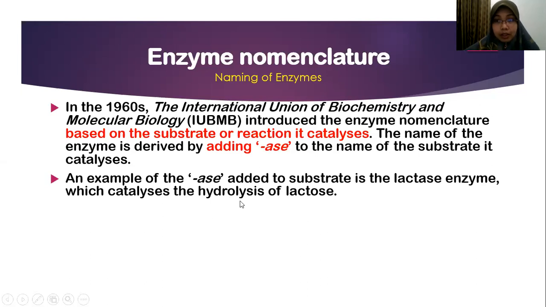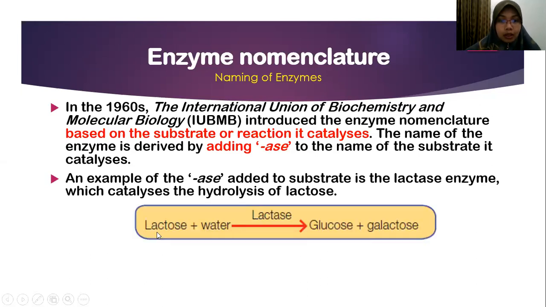So remember in chapter 4. Okay, so lactose plus water. Okay, so if we put enzyme lactase, the product must be glucose plus galactose. So when we use enzyme, the process of hydrolysis will become faster.